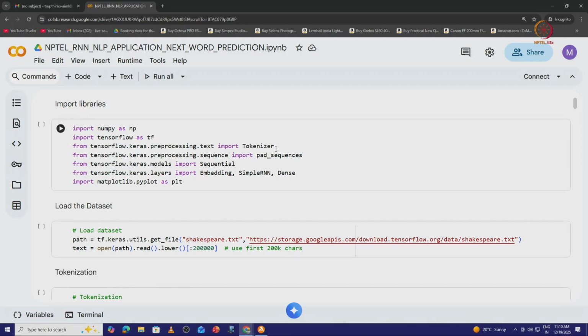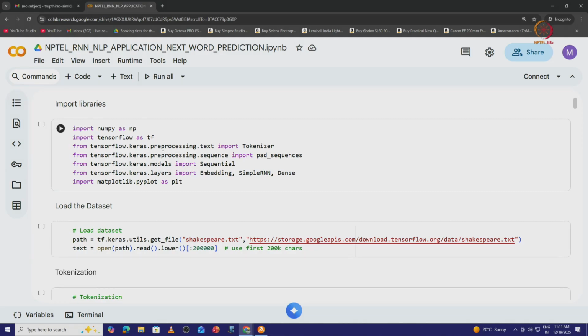Tokenizer is required in text processing because any text data can have a group of paragraphs. Those paragraphs can be segmented into different sentences, and in a sentence there could be n number of words or n number of characters. We refer to those words or characters in a sentence or a line in a data set as tokens. Therefore, in order to perform tokenization, we need the function called Tokenizer.